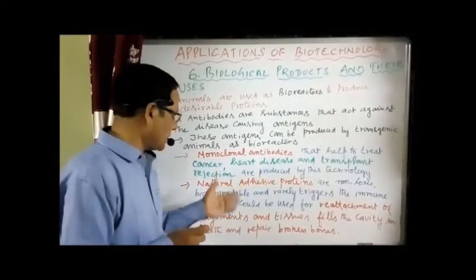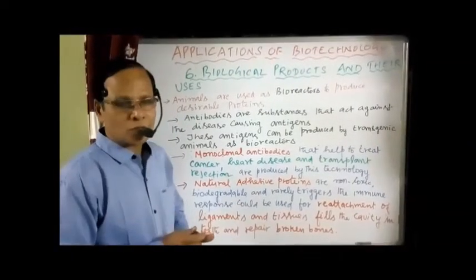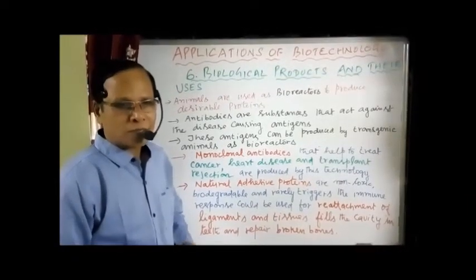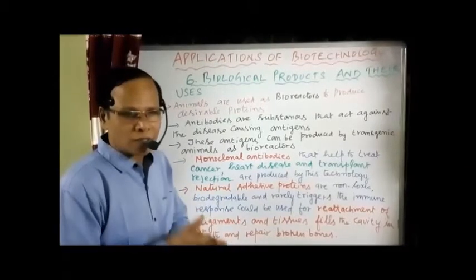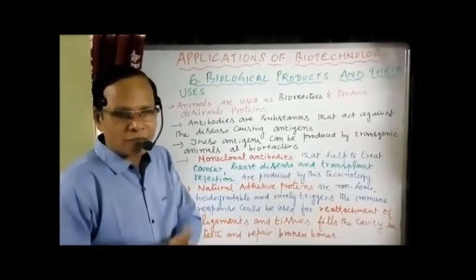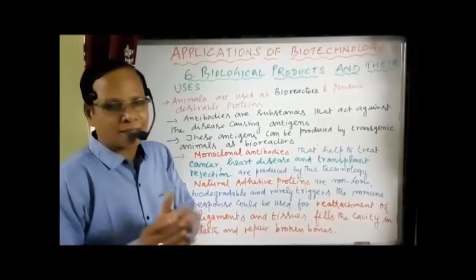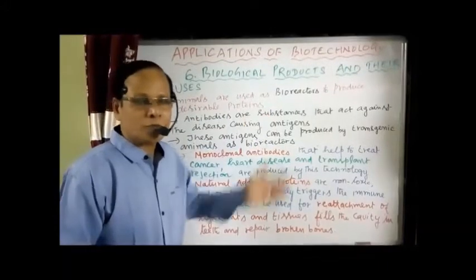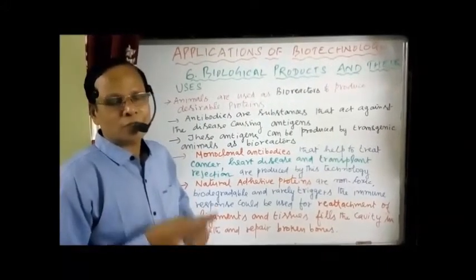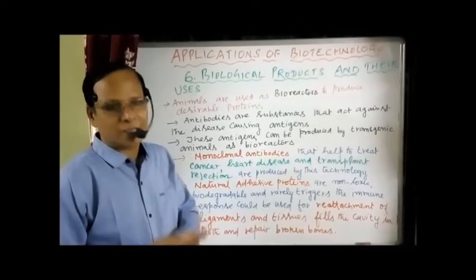The natural adhesive proteins are also produced by means of biotechnology, and are used for reattachment of torn ligaments with tissues, filling cavities of the teeth, and broken bones. These are all the various biological products and their uses that we get through recombinant DNA technology with the help of transgenic animals.